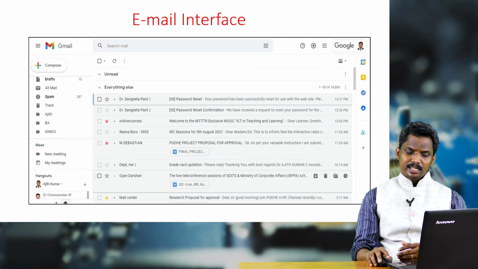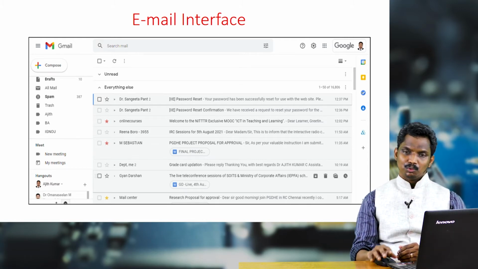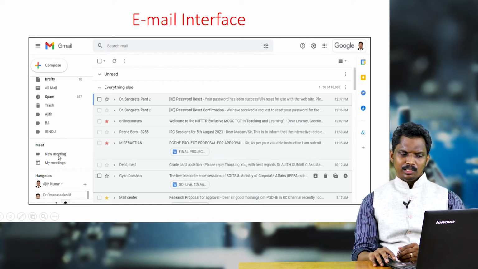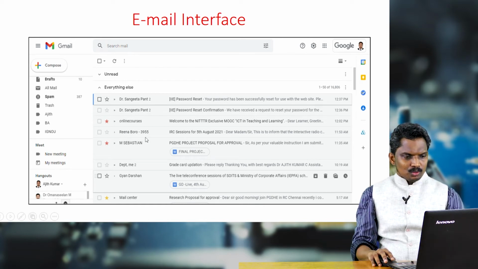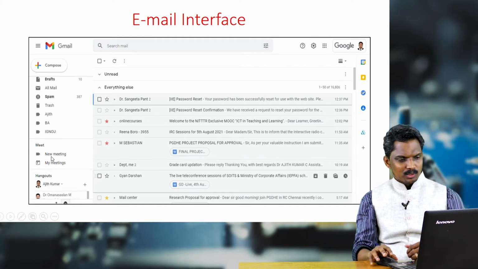If you have any meetings scheduled in the Google Calendar, and if you want to create any meeting, that can also be done using the My Meetings link, which is available just below the new meeting link. So friends, this is about the different folders which are available on the left side of your Gmail.